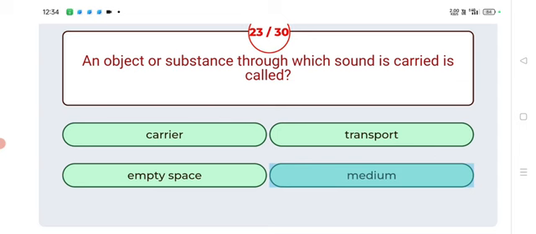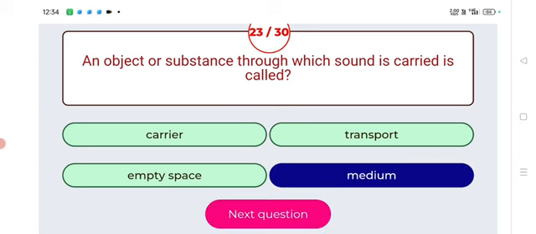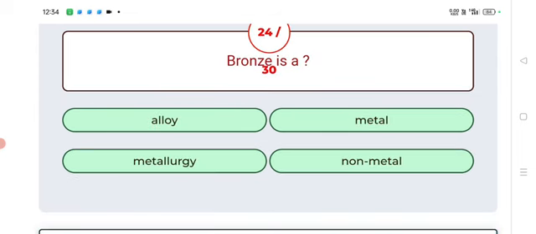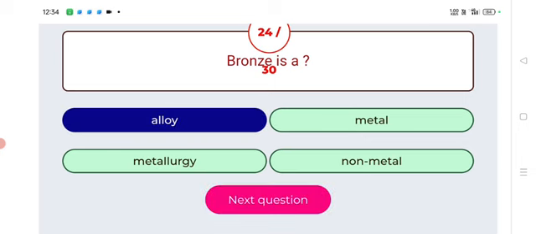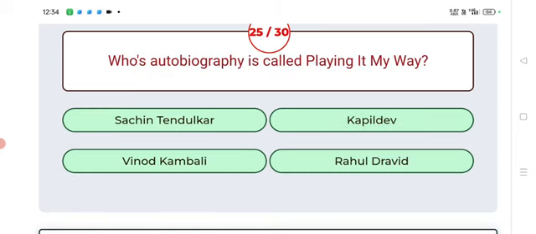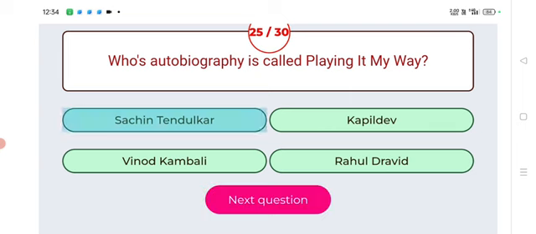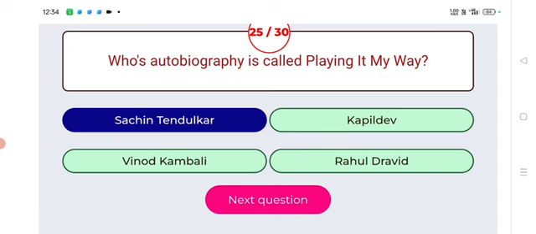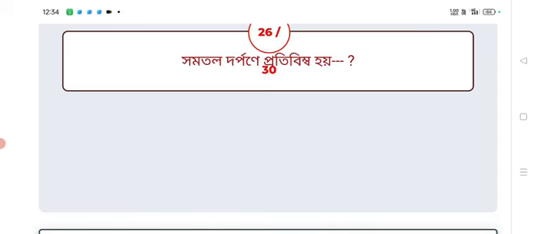Answer: medium. Next, bronze is an alloy. Next, whose autobiography is called Playing It My Way? Sachin Tendulkar.